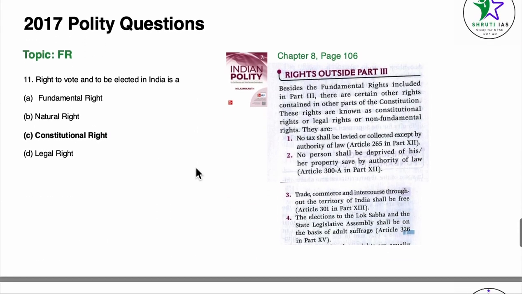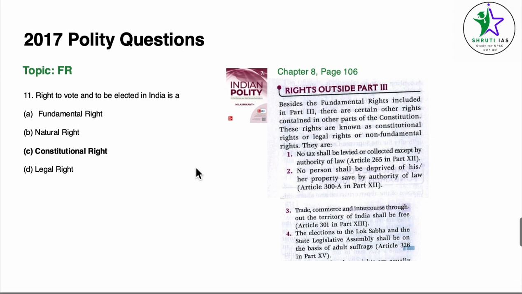Coming to question number 11, the topic is fundamental rights. The chapter is chapter 8, fundamental rights, page 106. Right to vote and to be elected in India is a... Now, on page number 106, rights outside part 3. So here you can see